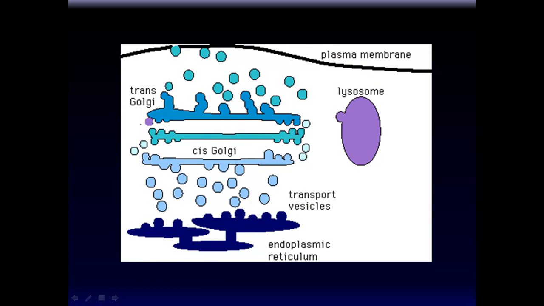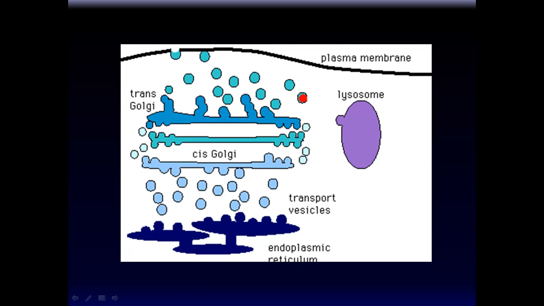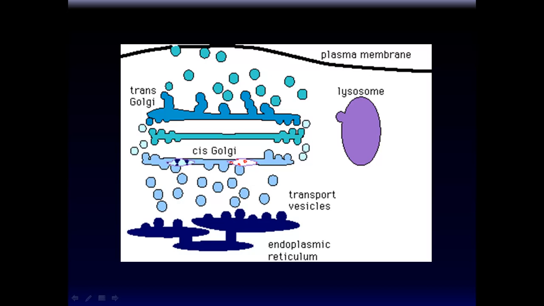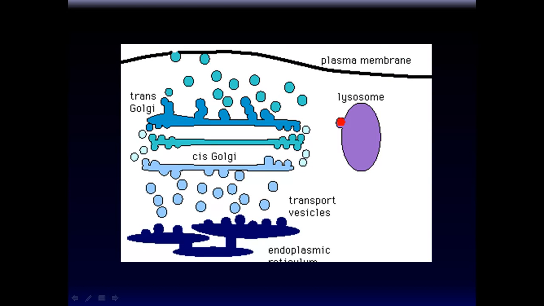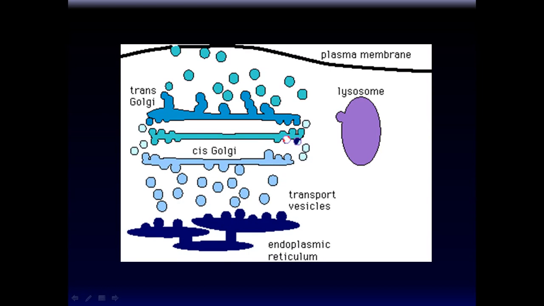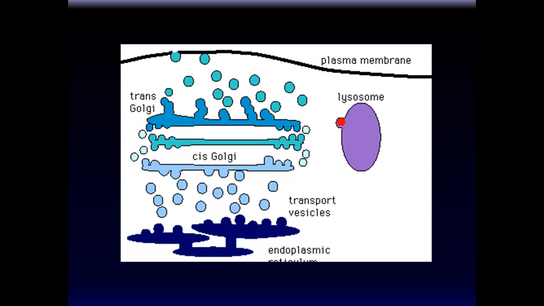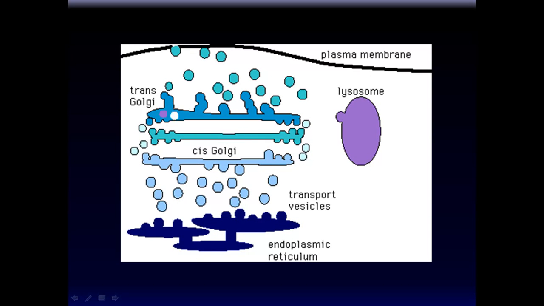So here's a cartoon depiction of what's happening. The endoplasmic reticulum transports stuff to the Golgi apparatus, which eventually makes its way to the plasma membrane. See? Like that. Now this picture also suggests not all things make it to the membrane. Some of them go over here.